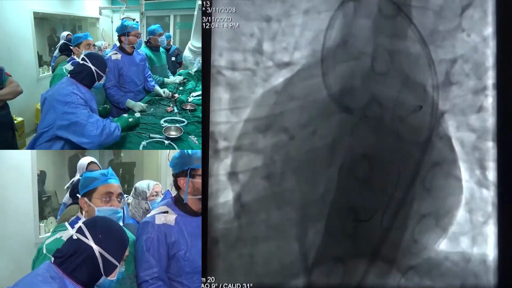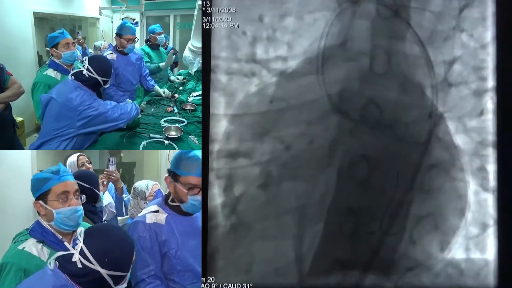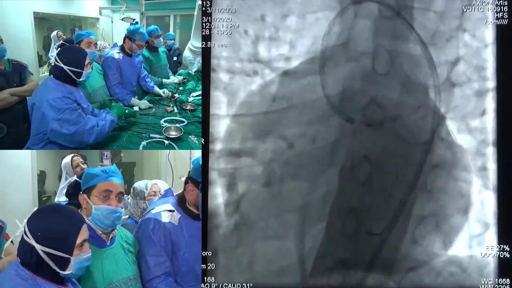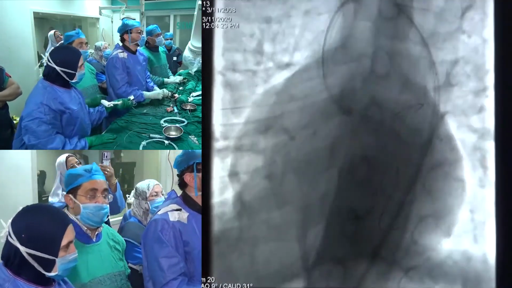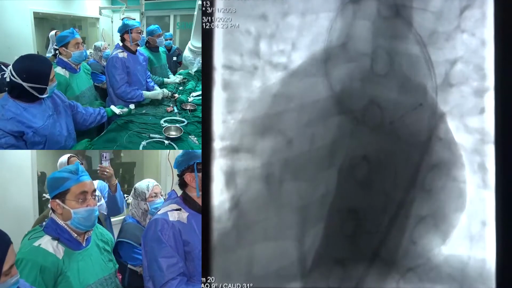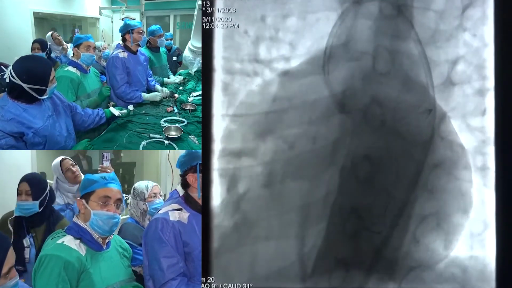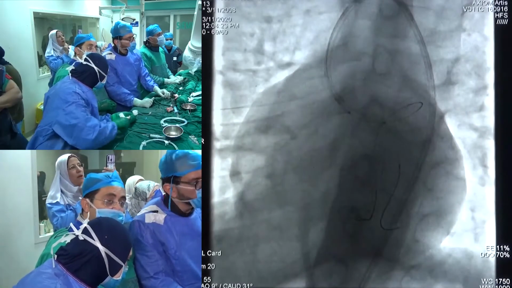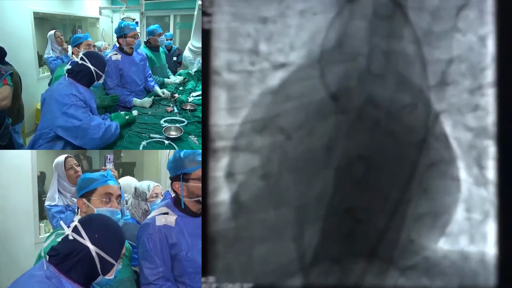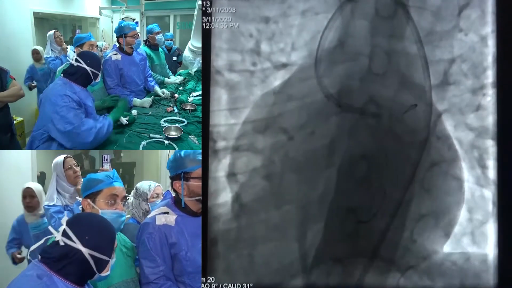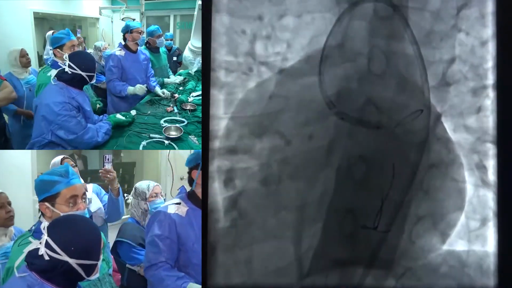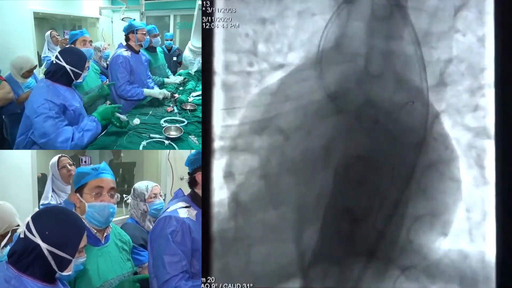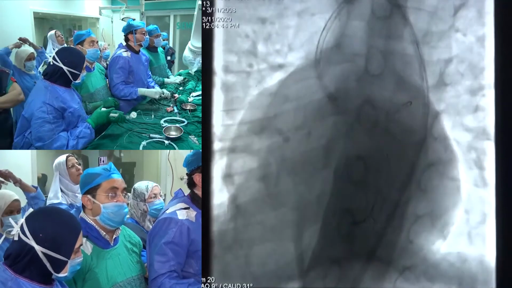Okay, the bioscaffold we chose is 3 by 20, and we found that after pre-dilatation there is something in the distal left main that is so tight, and IVUS showed us the LAD is normal and the disease is restricted to the left main. But unfortunately, we'll go with the scaffold from the ostium of the left main to a few millimeters inside the LAD, crossing over a healthy ostium of the circumflex.